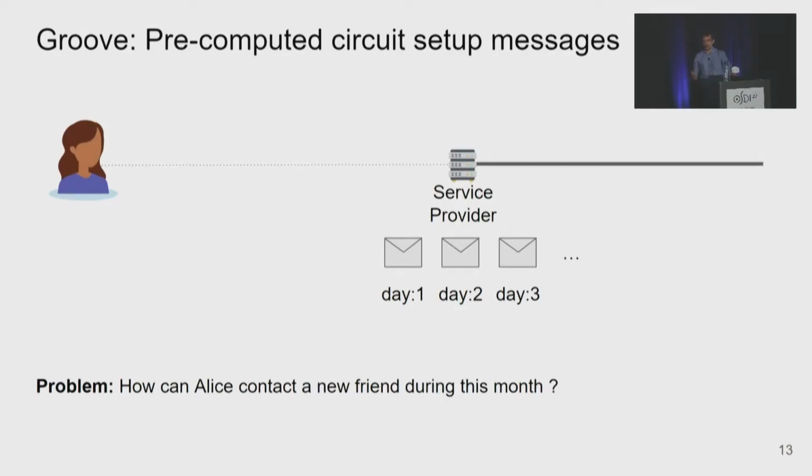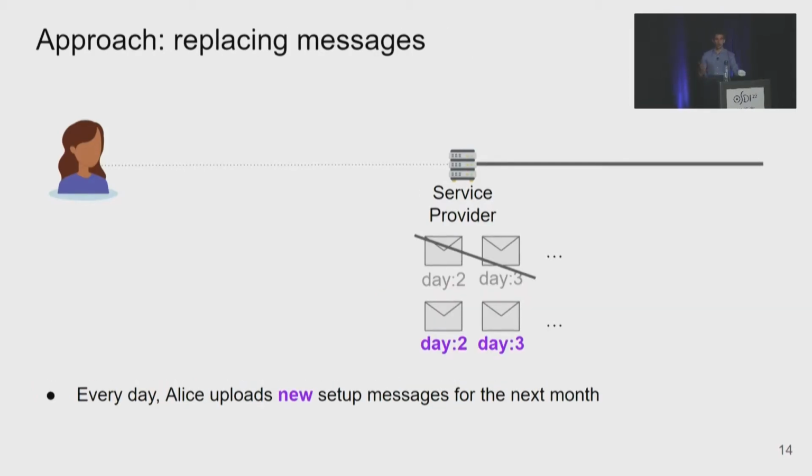The question is, now that Alice gave these messages for a month to the service provider, how can she contact someone else during this month? And naively, she could periodically re-upload these circuit setup messages for the next month, potentially changing the endpoint of the circuits. But there is a problem with this approach.